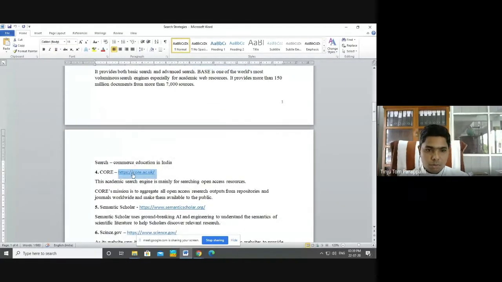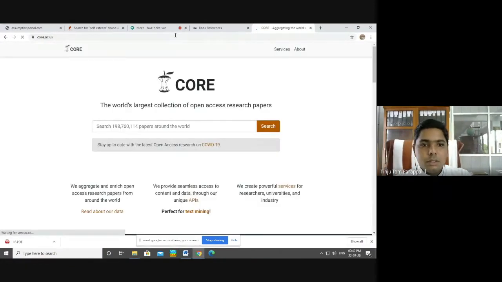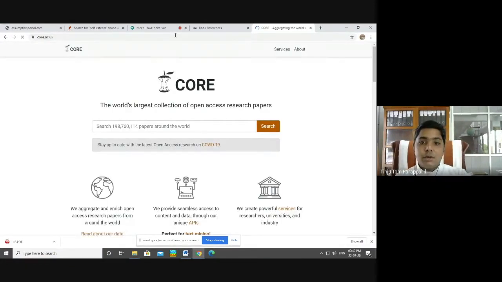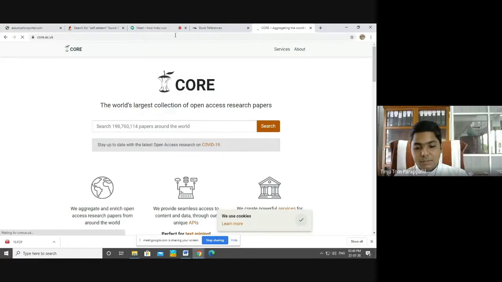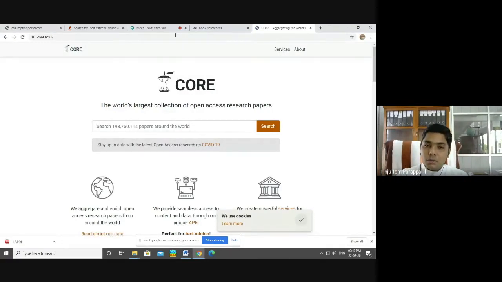This is CORE. This is another one. This is the world's largest collection of open access research papers. This is a search engine that provides us exclusively with open access resources, open access journals, open access books, open access videos, etc. It is especially dedicated to providing us with open access content. That is CORE. And another one is that